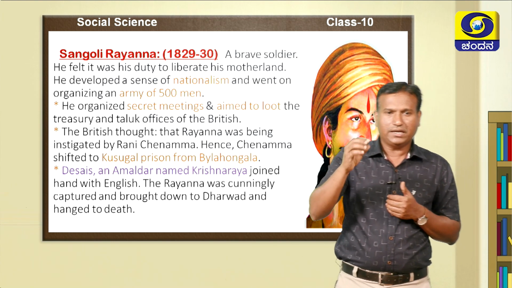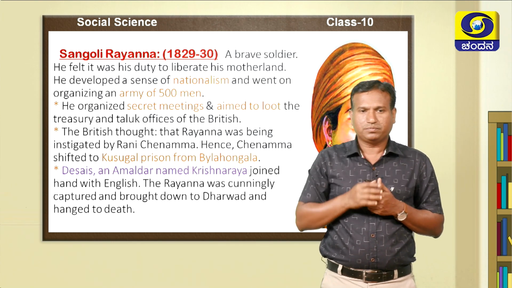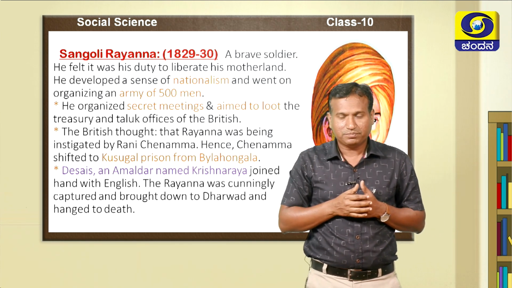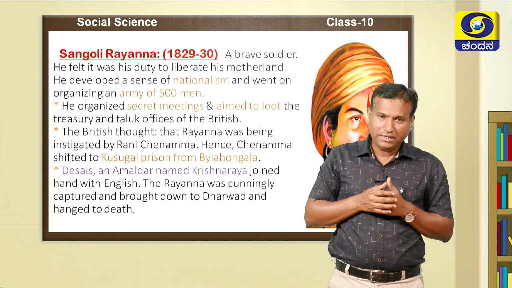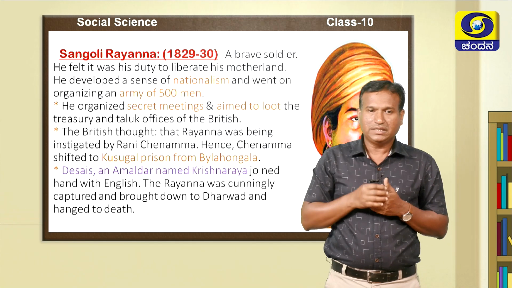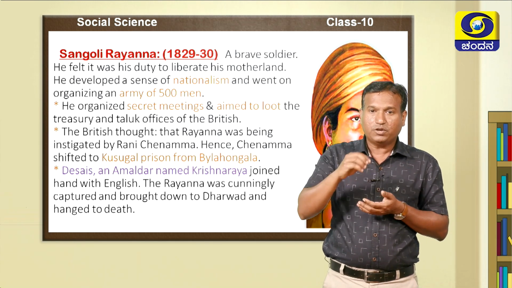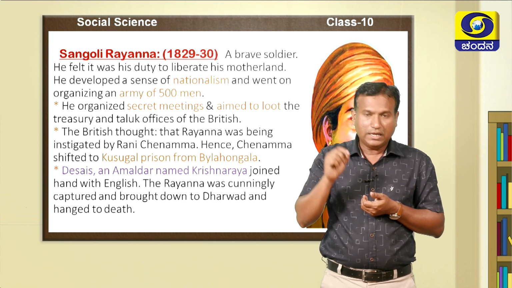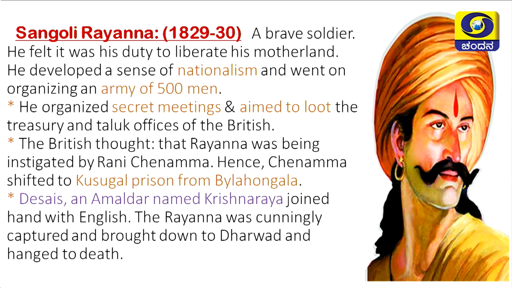There was Krishna Raya, an Amaldar and Desai ruler. Cunningly, he helped the English to arrest Sangoli Rayana. Now, the English, with the help of Krishna Raya, arrested Sangoli Rayana and he was brought to Belagavi. At a place called Nandagonda, in Belagavi district, he was hanged to death on a banyan tree. It is believed that after his death, they planted a banyan tree on his burial ground. So this is about Sangoli Rayana.